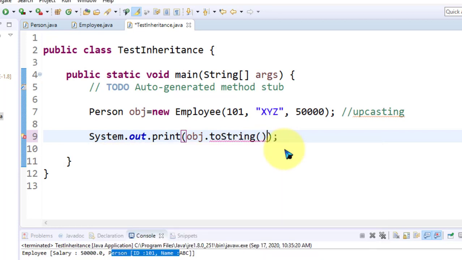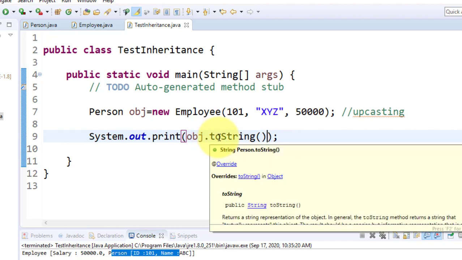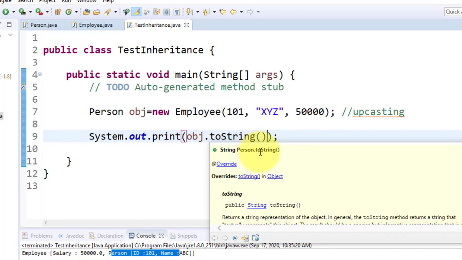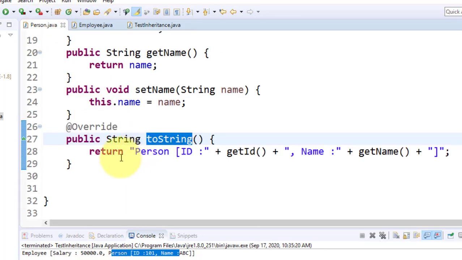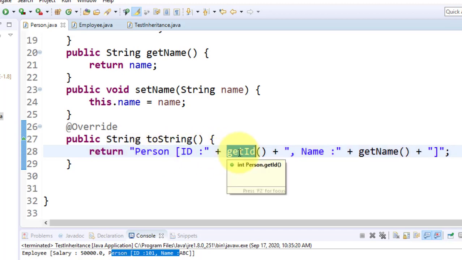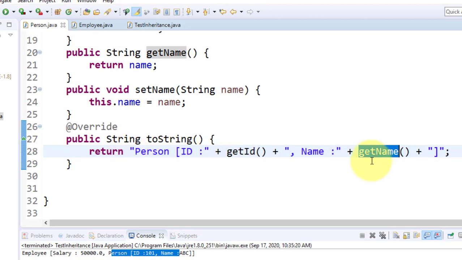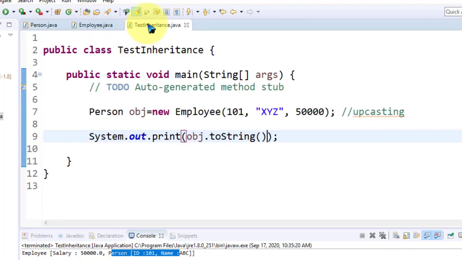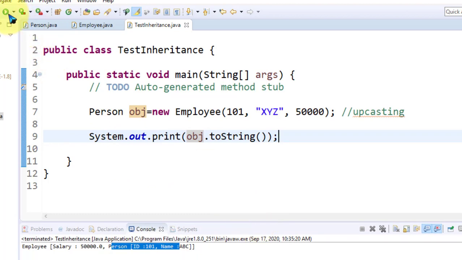Okay. Now definitely here toString is called from the Person class, correct? Look here, Person.toString. Just check in the Person class what the output for toString is. It gives you the ID and the name of the person. Only two entities it will show you. Now come back to your testing class. This is before execution, this is at the time of compilation. Now I execute the program and check the output.